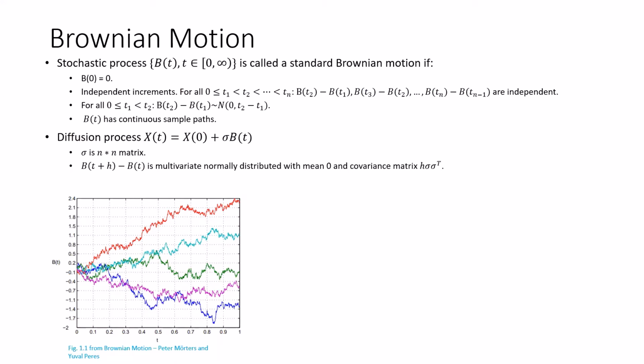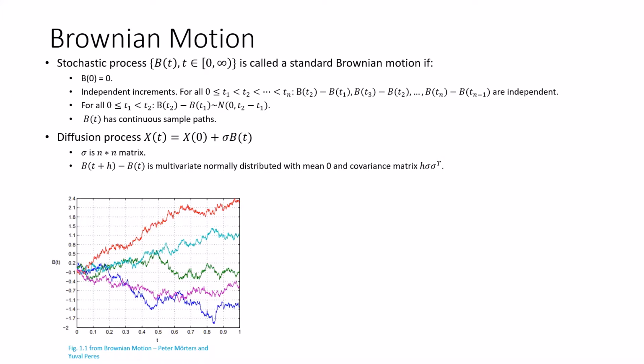We call it a stochastic process. It's called a Brownian motion if it has independent increments, that is, if the difference of the value of this process at different times is distributed normally with mean 0 and a variance which is the difference between the times. And if this process B has a continuous central path, it will be called the standard Brownian motion if the value at time 0 is also 0.